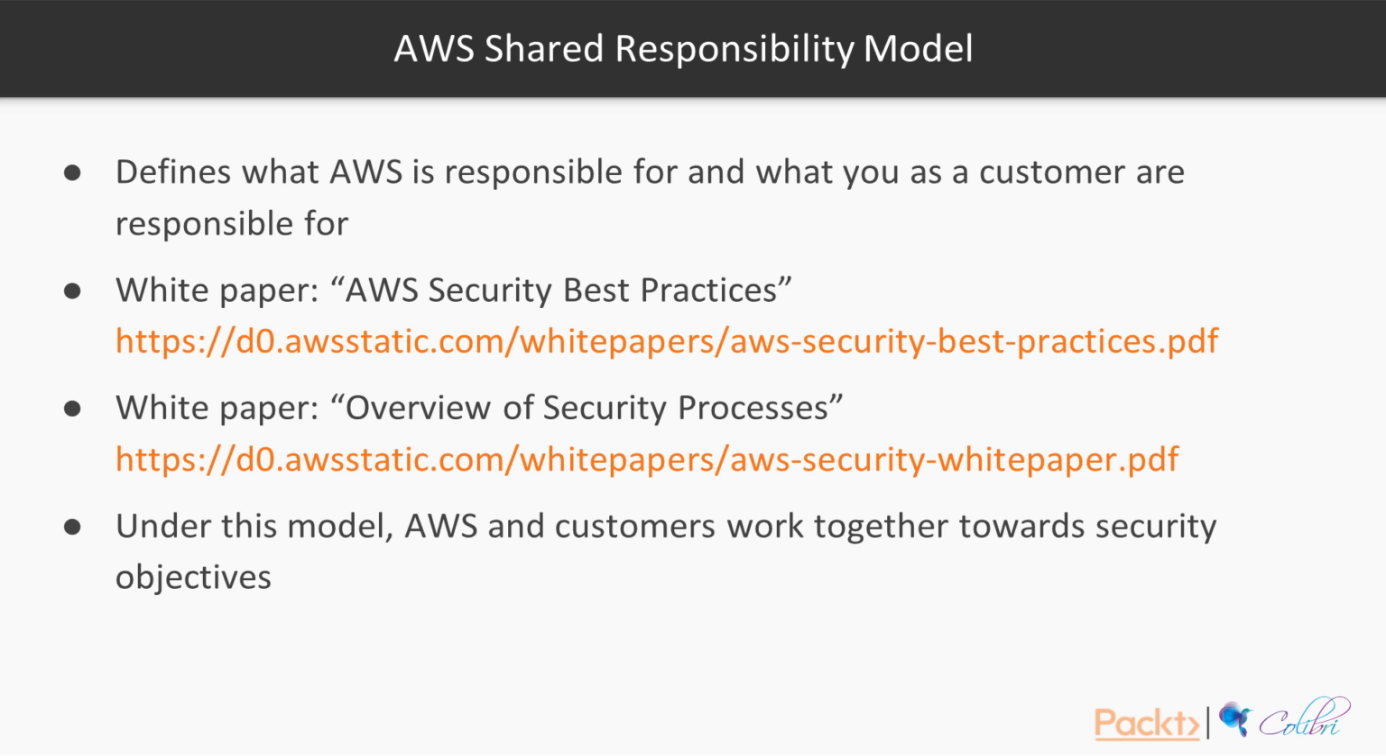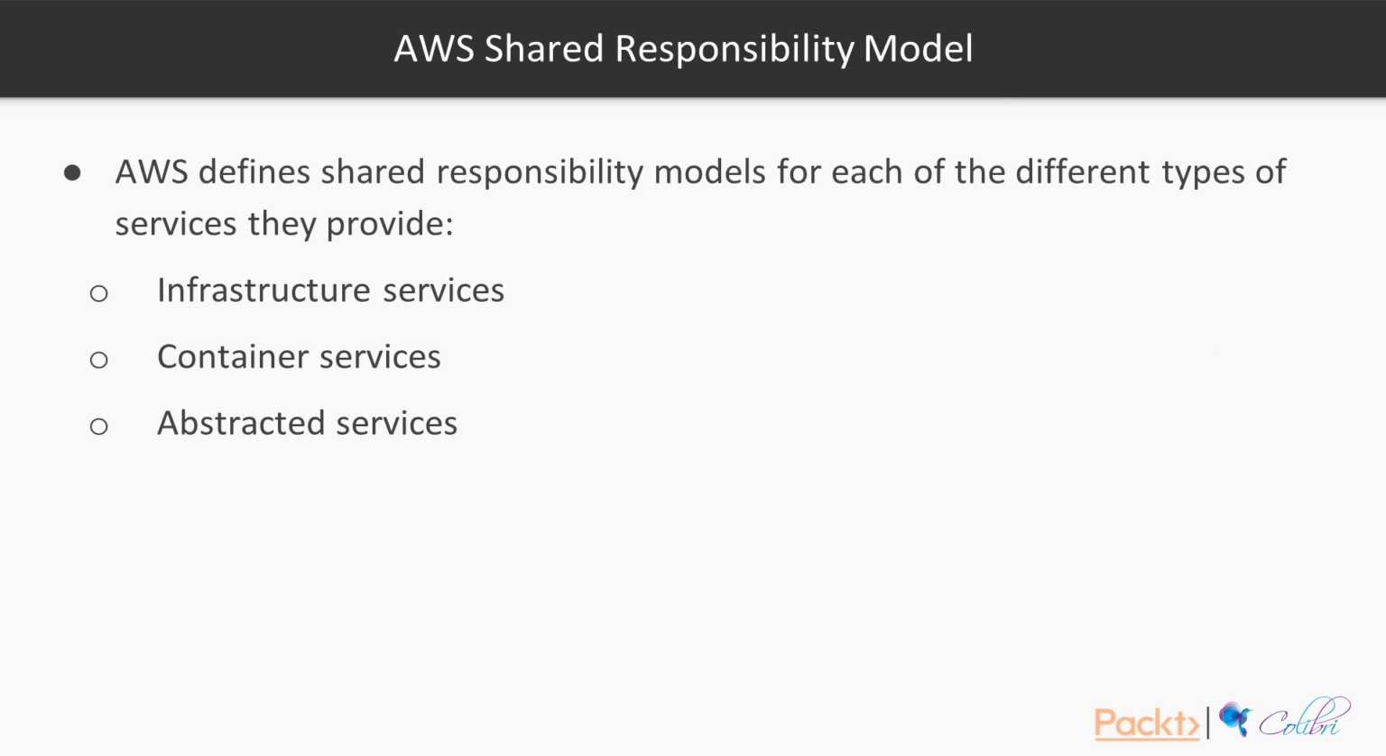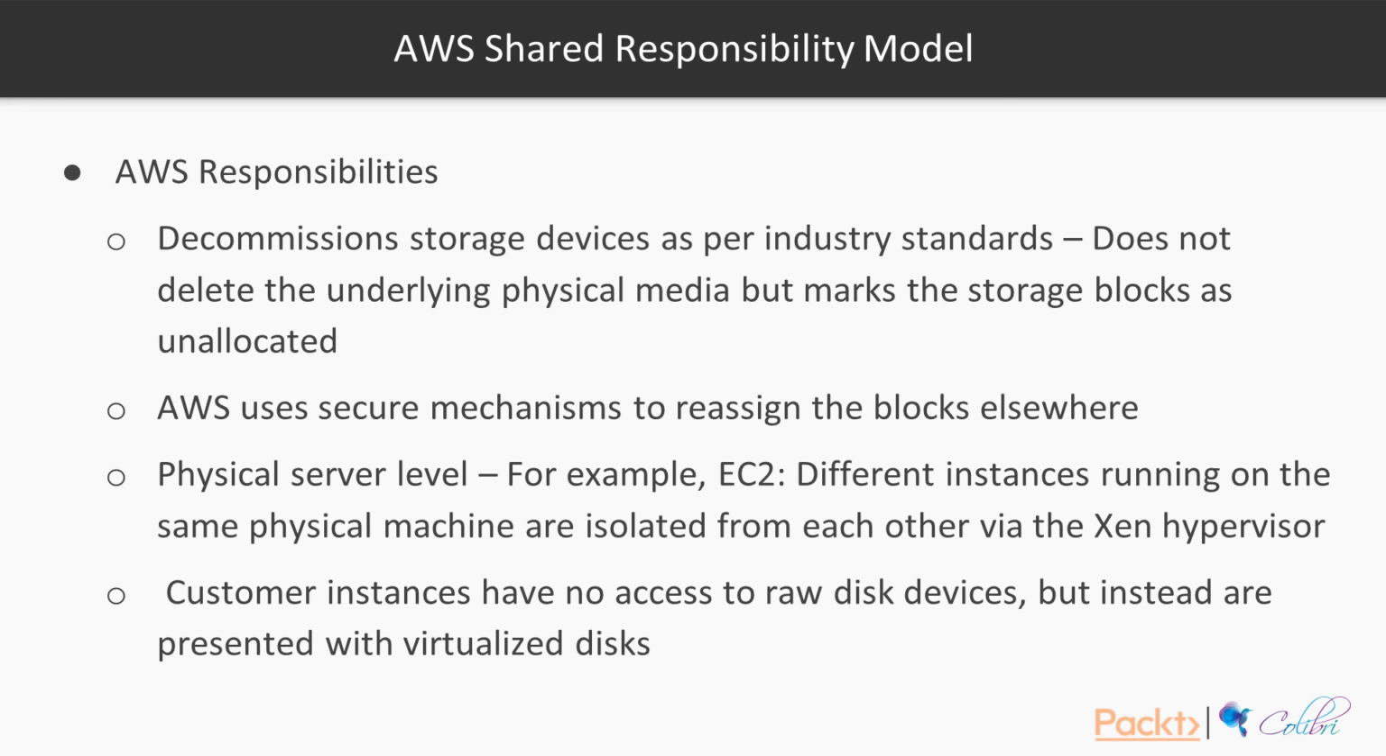Under the Shared Responsibility Model, AWS and customers work together towards security objectives. AWS defines shared responsibility models for each of the different types of services they provide: infrastructure services, container services, and abstracted services. We will take a look at each one of them a bit later on. But first, we will start with the AWS responsibilities. We will be looking at the most important responsibilities that AWS have.